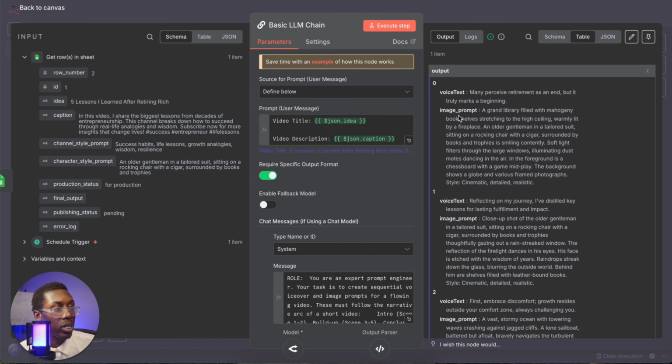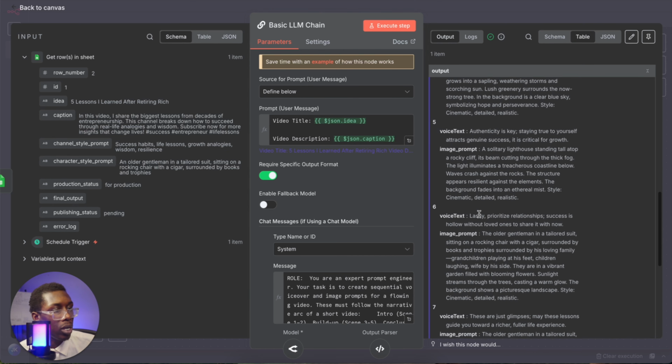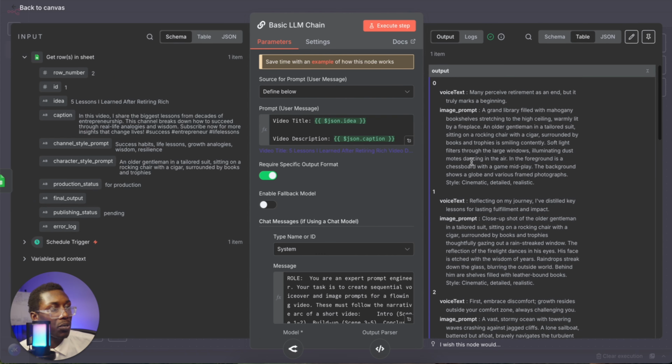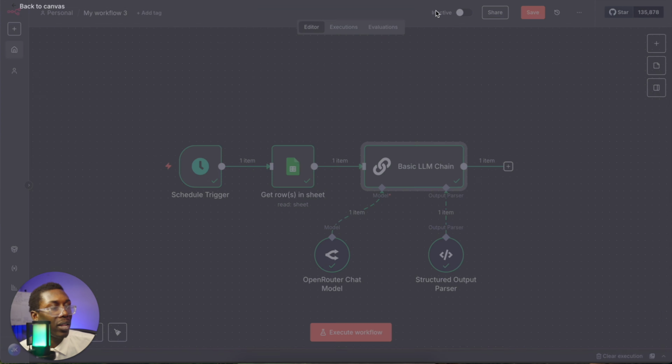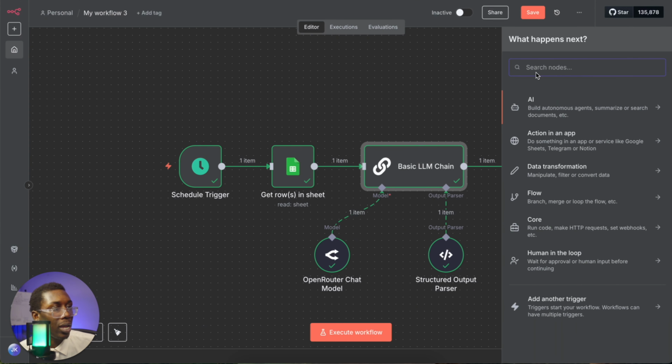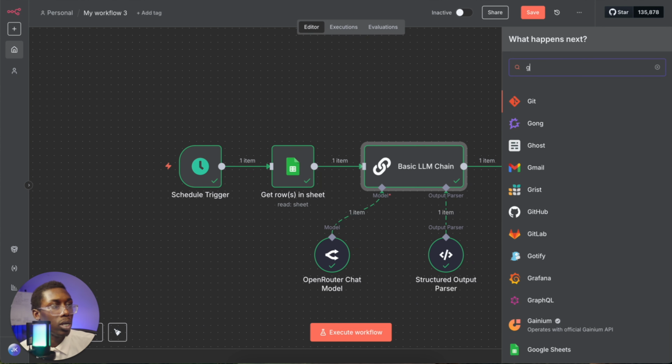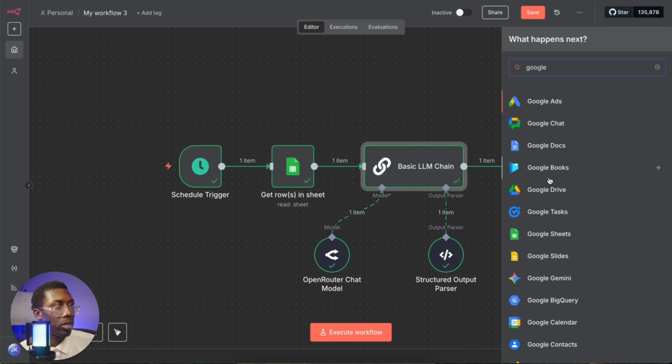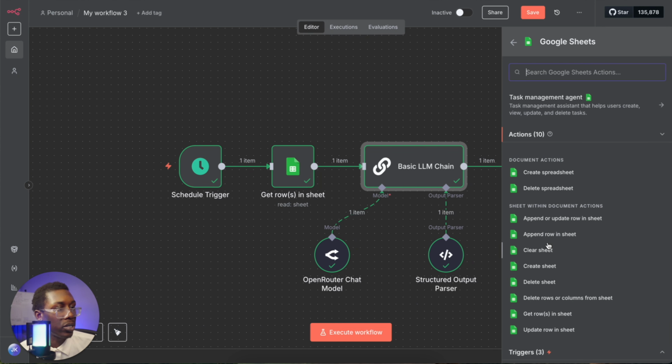So yes, it was successful. Right here, we have the image prompt and voice text for every single scene. We have a total of 9 scenes right here. So it's already generated all of that. And at this point, we'll go ahead and add another Google sheet, because the output is going to go directly back to that Google sheet on page 2.